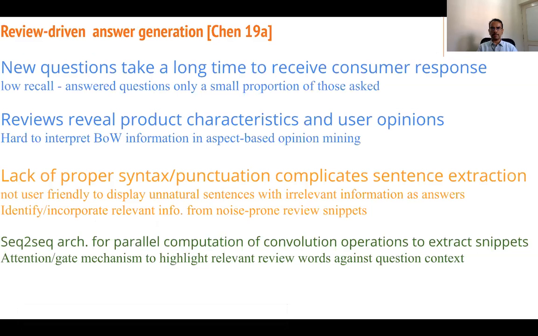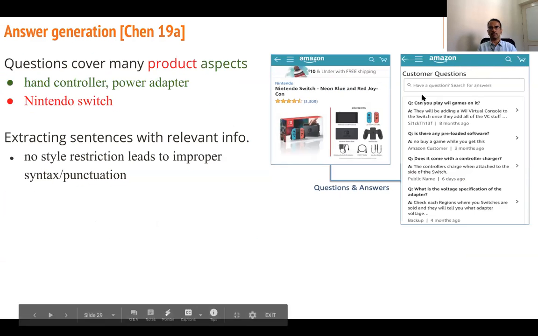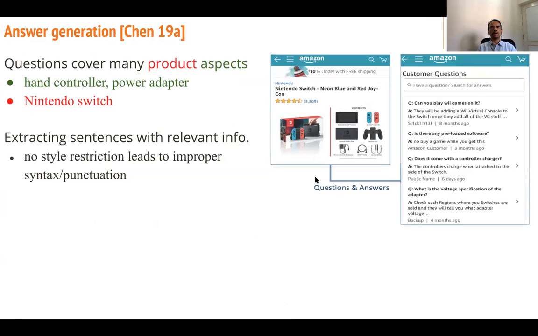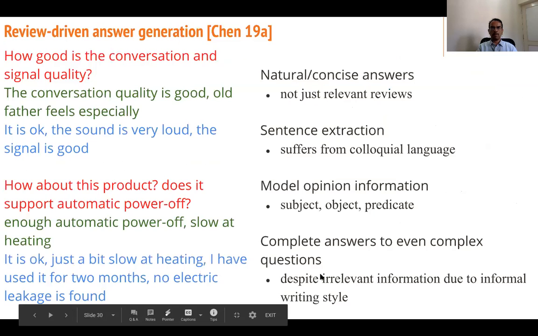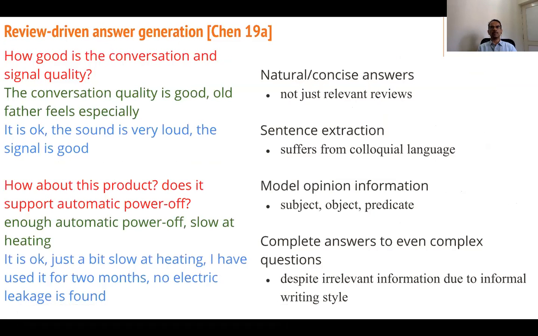Now in generation: review-driven answer generation. So what's the use case here? Questions cover many product aspects like hand controller, power adapter, as well as the product being a Nintendo Switch. Extracting sentences with relevant information, with no style restriction, leads to improper syntax or punctuation. So that answer doesn't look high quality or professional. We want natural, concise answers, not just relevant reviews.